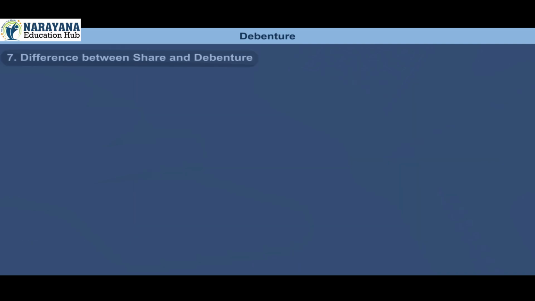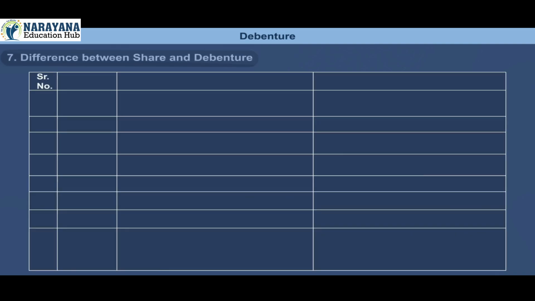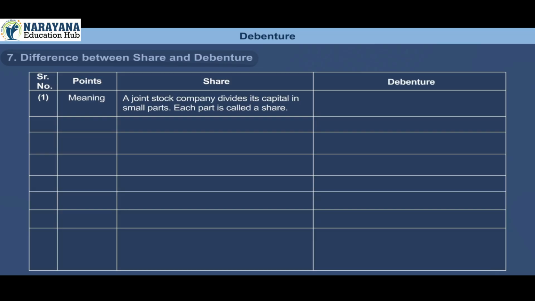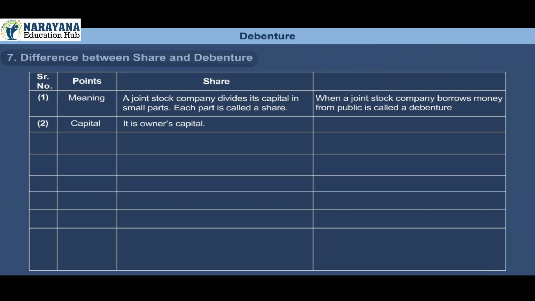7. Difference between share and debenture. Serial number 1. Points. Meaning. Share. A joint stock company divides its capital in small parts. Each part is called a share. Debenture. When a joint stock company borrows money from public is called a debenture. Serial number 2. Points. Capital. Share. It is owner's capital. Debenture. It is a borrowed capital.